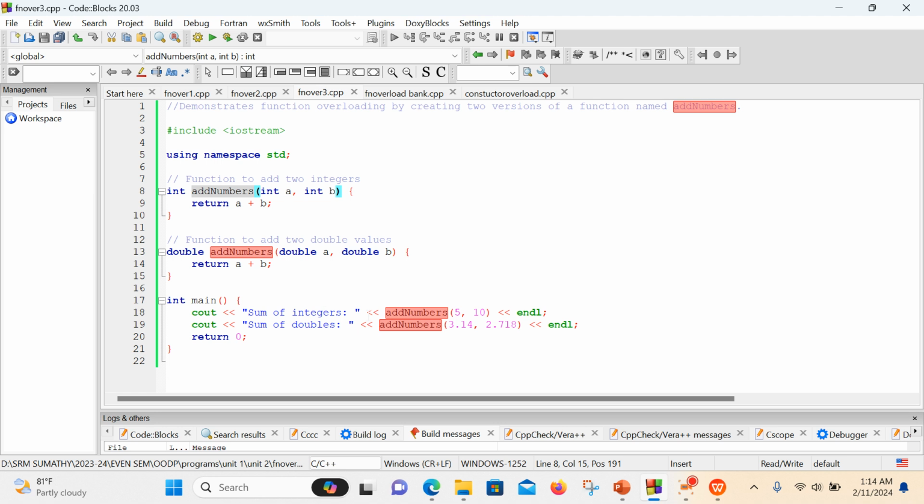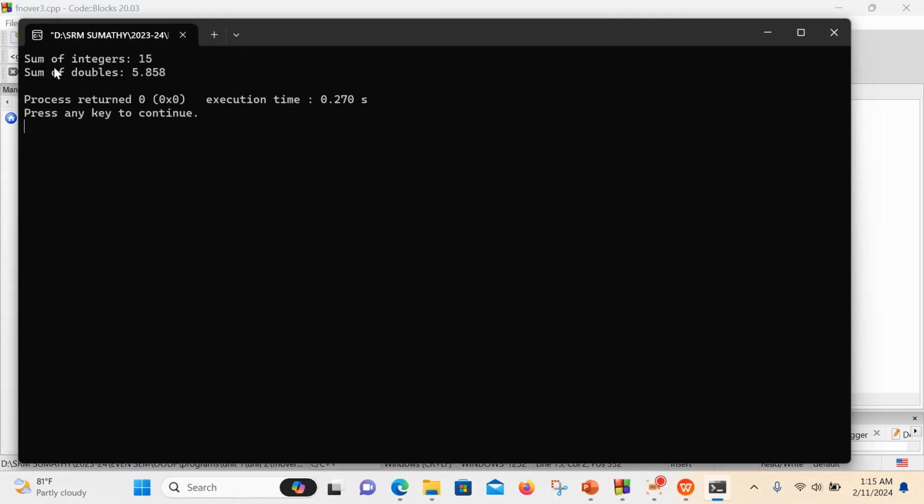When add numbers is called with the values 5 and 10, that call will move to the integer version. If I call this function with 3.14 and 2.1, which are double values, then the double version of the function will start executing, and you'll get the answer. You can execute this program. See here, the sum of integers, both values added together and we got the result. Sum of doubles, the two double values got added and we got the result.